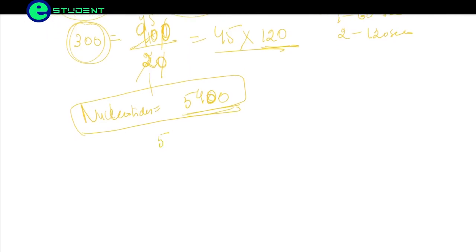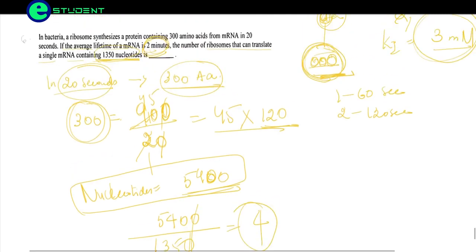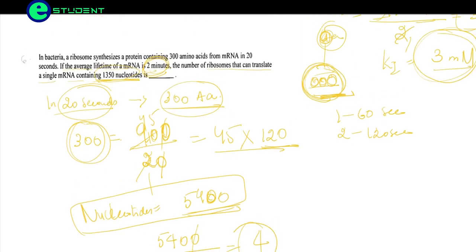We will be dividing 5400 by 1350. When we calculate this, we will be getting 4. So 4 ribosomes can synthesize 1350 nucleotides in 2 minutes. So 4 is the correct answer here.